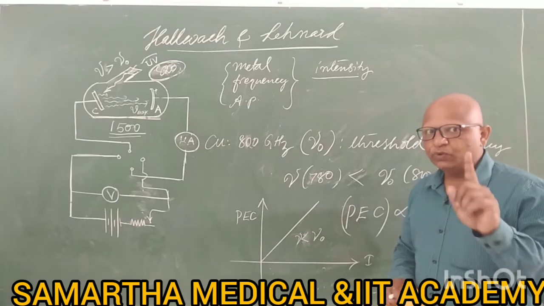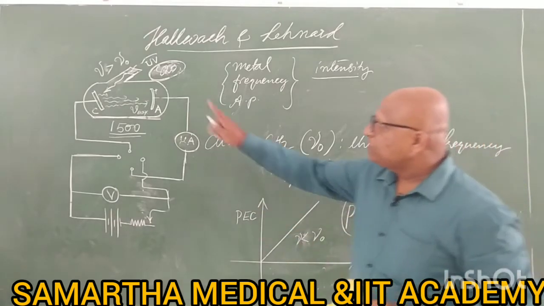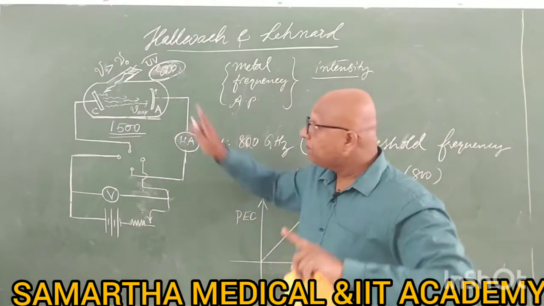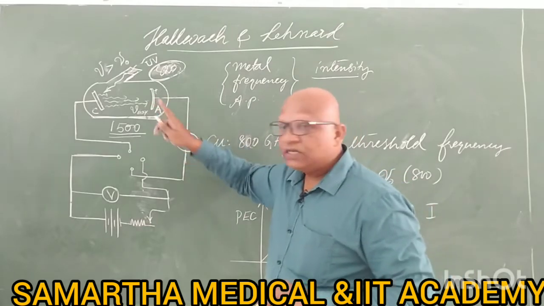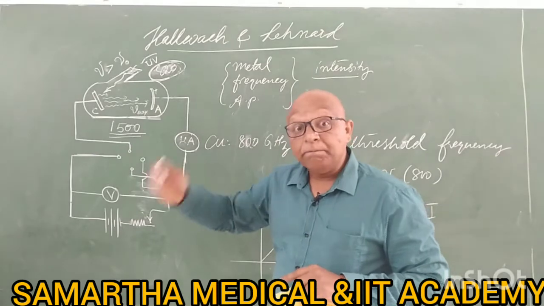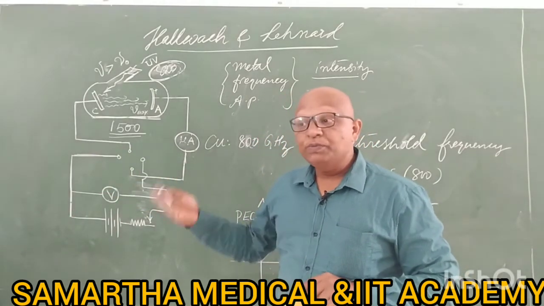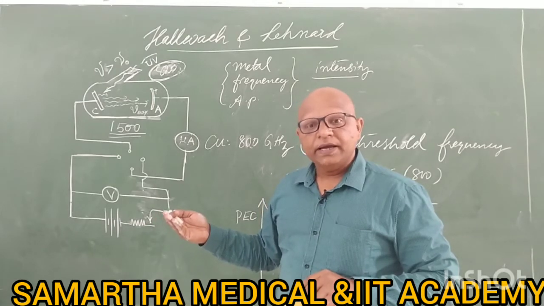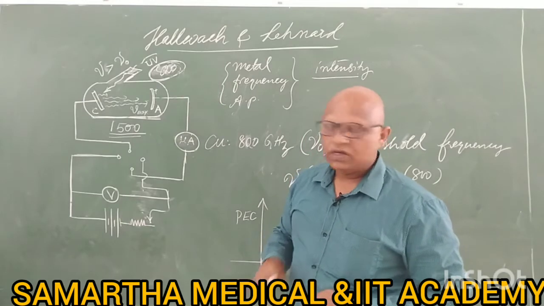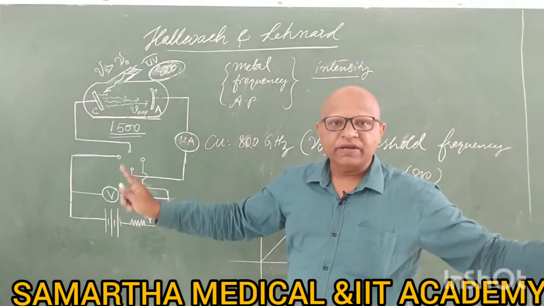Intensity has nothing to do with the emission of electrons or the energy of electrons. Emission is possible only if there is a particular frequency and beyond. And what will intensity do? Intensity will only increase the number of electrons ejected after crossing a particular frequency. So intensity will start working only after a certain frequency.